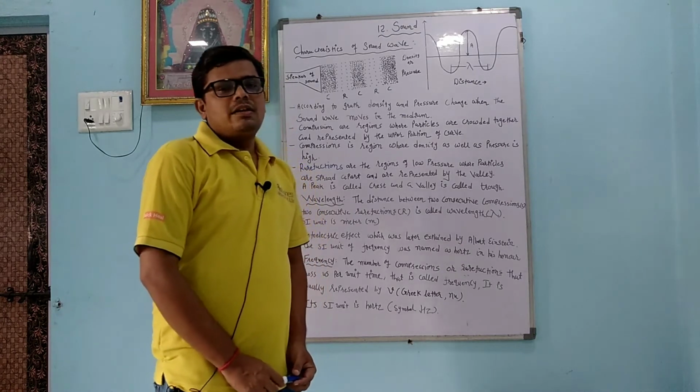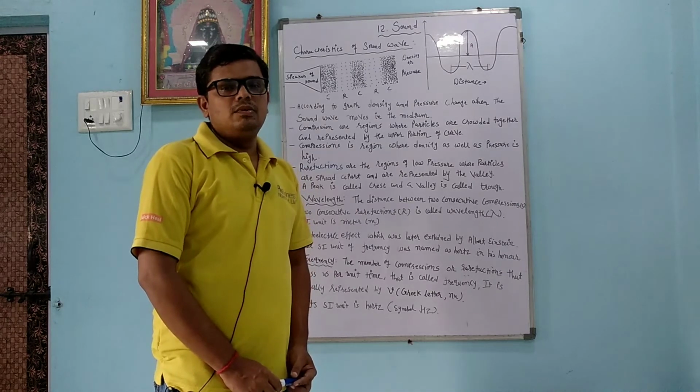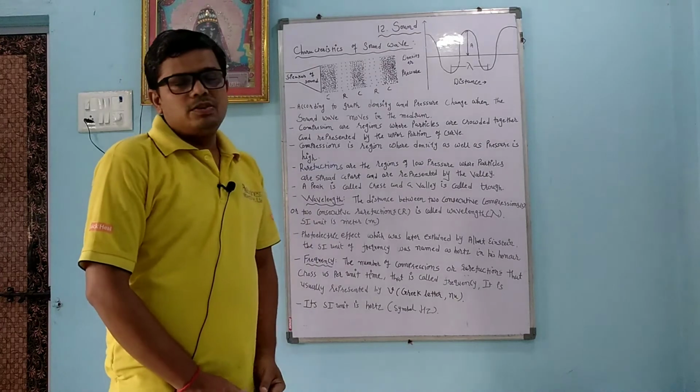Okay. Dear student, last time we learned about the wave. Disturbance in the medium is called wave. Waves are of two types, transverse wave and longitudinal wave. Today we are going to learn the characteristics of the sound wave.